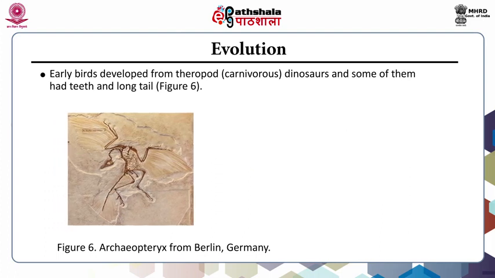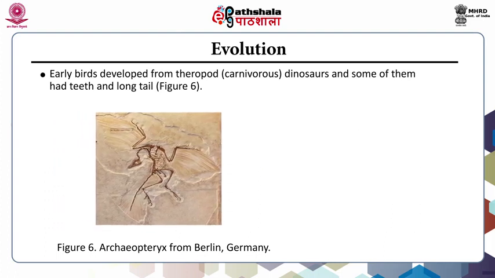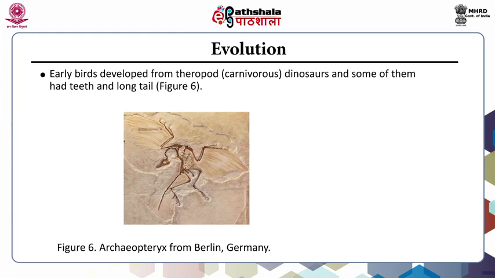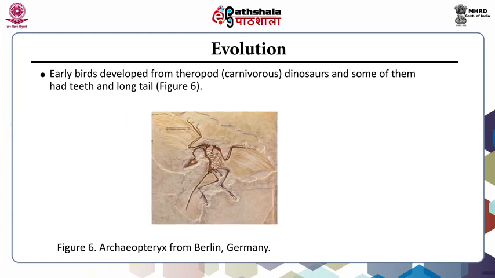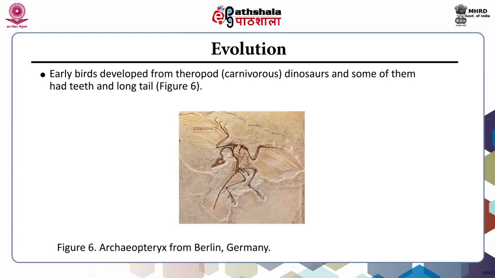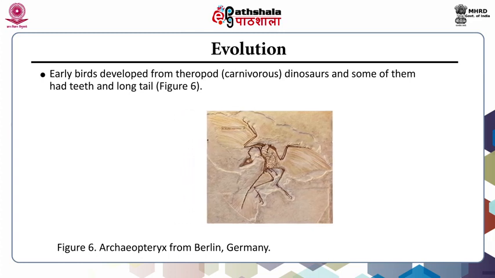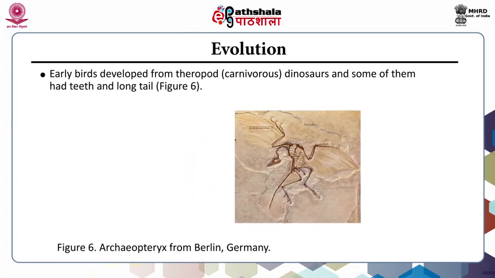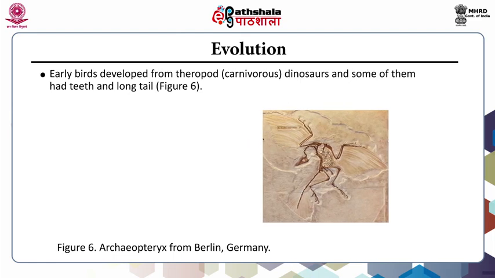Then early birds developed from theropod, that is carnivorous, dinosaurs, and some of them had teeth and long tails. This image shows an Archaeopteryx from Berlin, Germany.